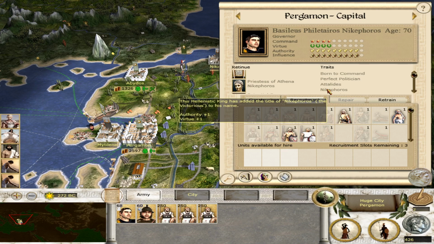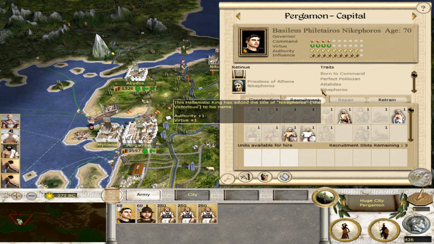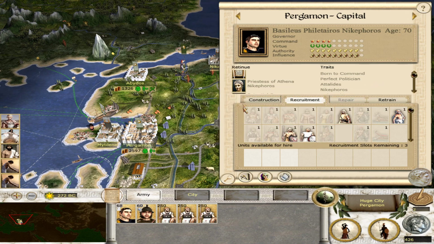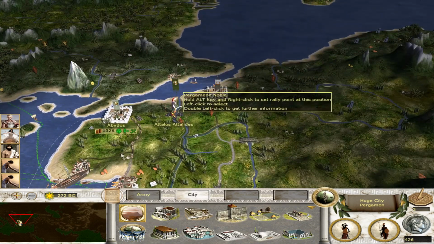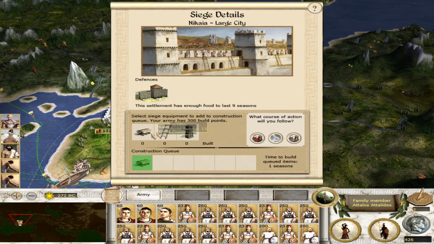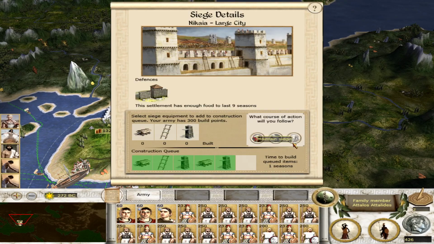Additionally, you have nice traits like Nikephoros. For kings, Hellenistic kings would usually take a title like Nikephoros, or Nikator, or, why am I blanking? Epiphanes, right? Those titles are all included in these traits for the king. So I think that's very cool to see. I do like very nice trait systems.